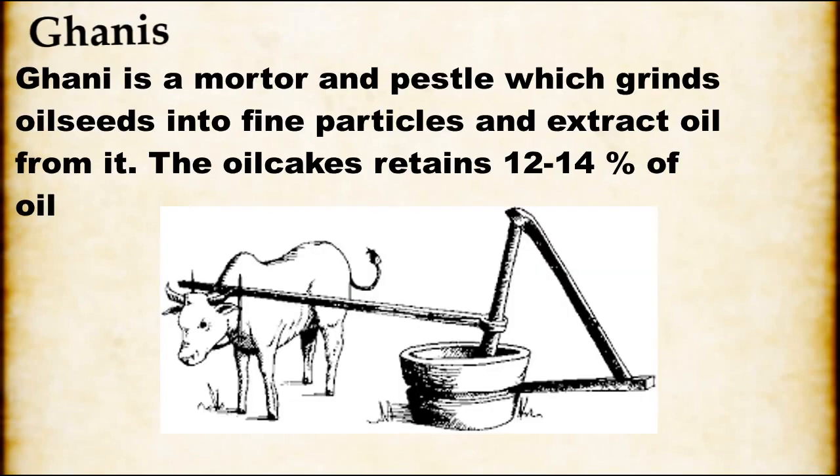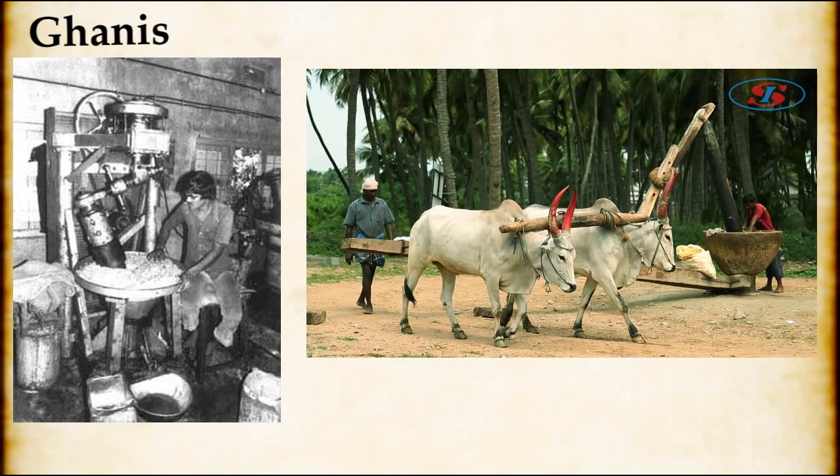Ghanis. Ghani is a mortar and pestle device which grinds oil seeds into fine particles and extracts the oil from it. Oil cakes obtained from ghanis have a high percentage of oil. These cakes are further used in solvent extraction.